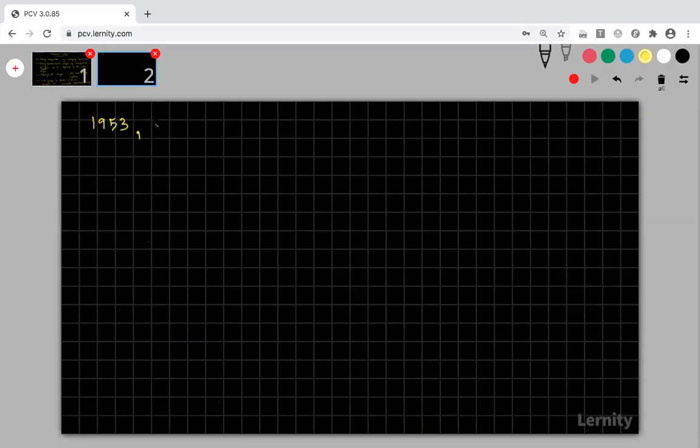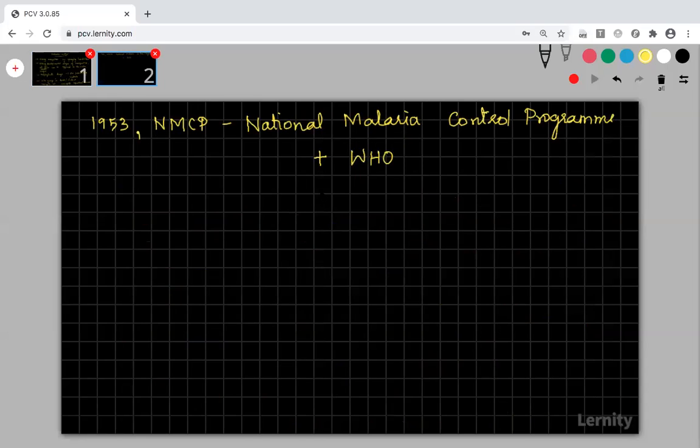In 1953, the program is called NMCP. NMCP is the National Malaria Control Program. This program was in collaboration with WHO, the World Health Organization.